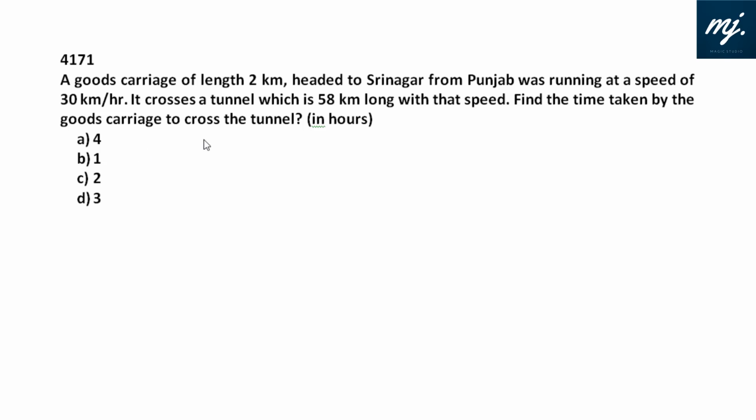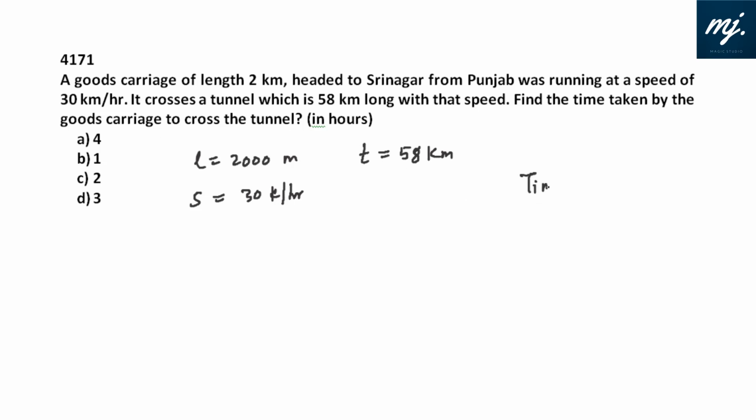A goods carriage of length 2 km, headed to Srinagar from Punjab, was running at a speed of 30 km per hour. Length of the train is 2 km or 2000 meters. Speed is 30 km per hour. It crosses a tunnel which is 58 km long. With that speed, find the time taken by the goods carriage to cross the tunnel.